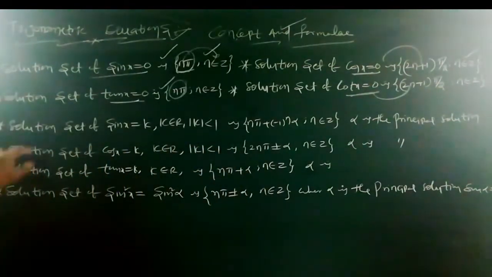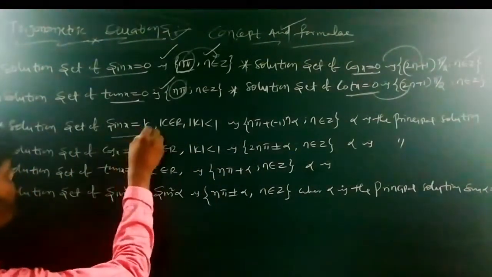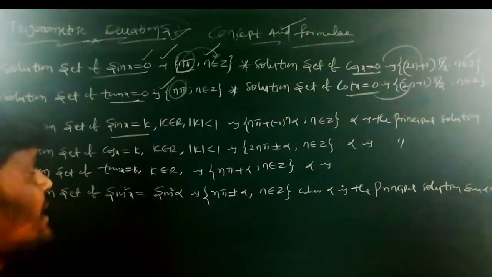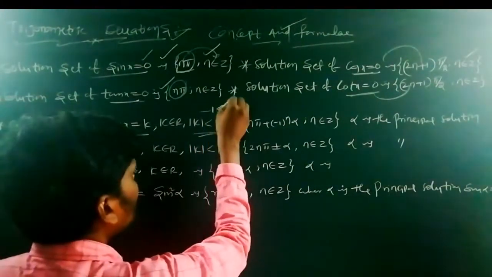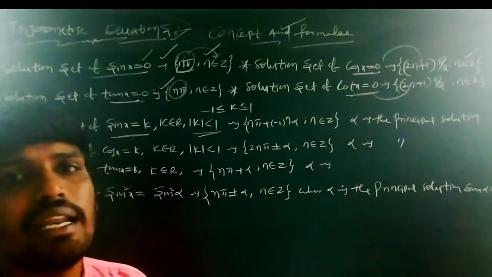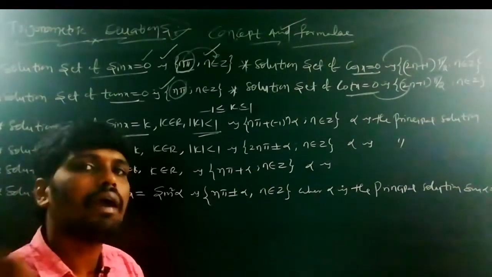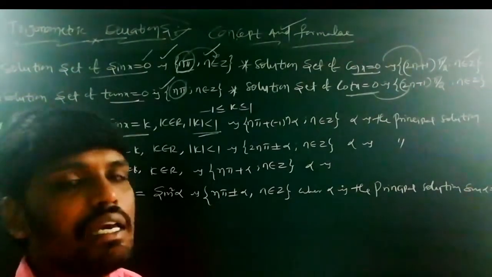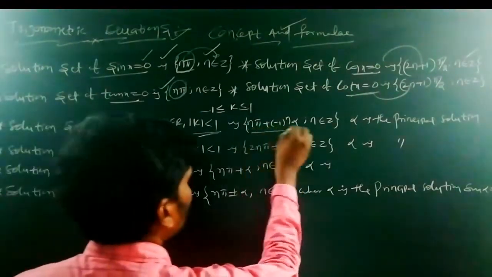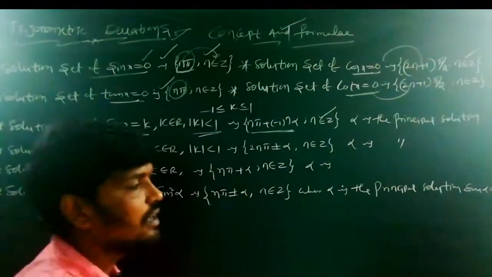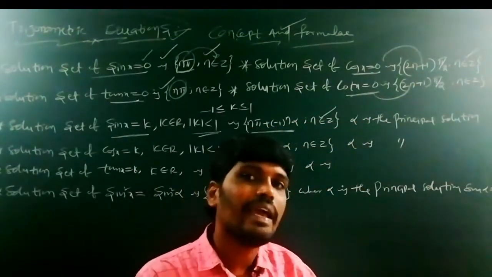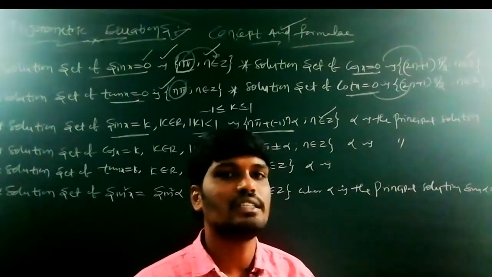Next, we go to the solution set of the sin x is equal to k form. Here sin x is equal to 0 was the previous form. Now the sin x is equal to k form, where the k value lies between minus 1 and 1. What is the general solution of sin x is equal to k? It is n pi plus (minus 1) to the power n into alpha, where n belongs to z and alpha is the principal solution. I have already explained the definition of principal solution.